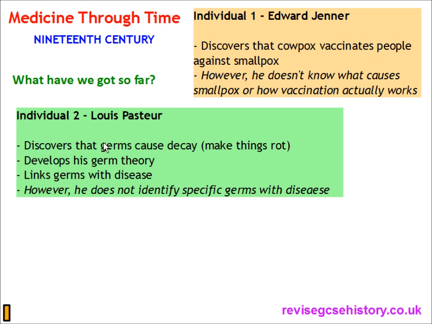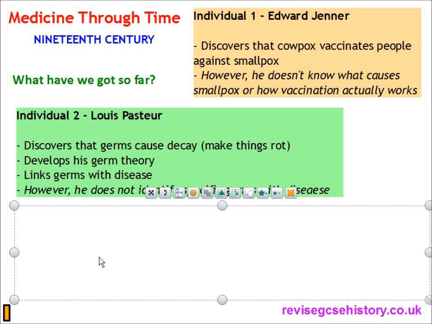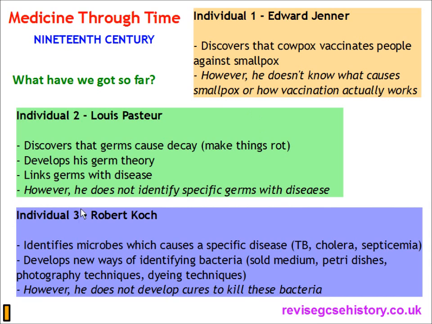I've said the wrong thing. It's all right on the slides, what I'm saying is wrong. Pasteur does not identify specific germs with specific diseases. Robert Koch later does this. So Robert Koch, individual 3, he identifies microbes which cause a specific disease, for example TB, cholera, septicemia. He develops new ways of identifying bacteria: solid medium, petri dishes, photography techniques and dyeing techniques. However, another drawback, he does not develop cures to kill these bacteria.